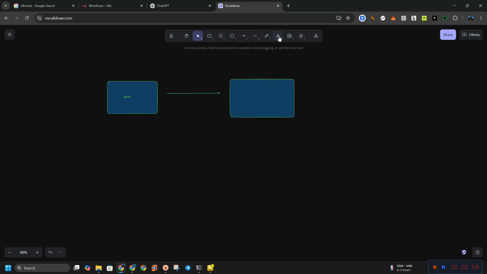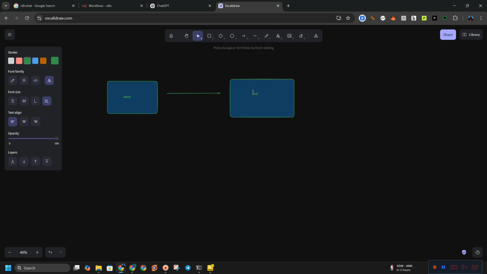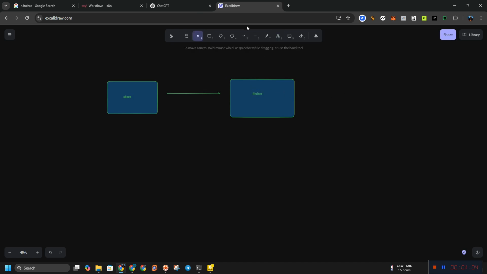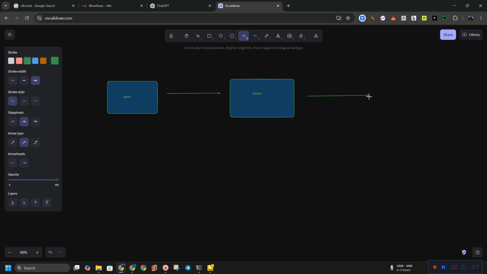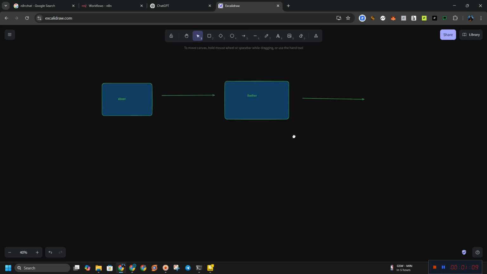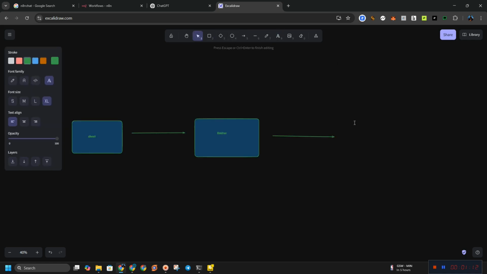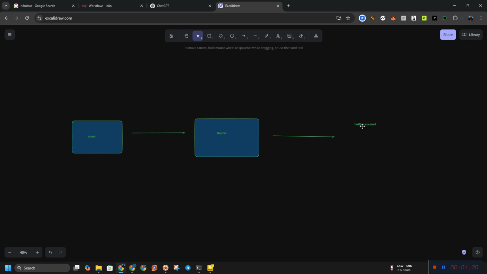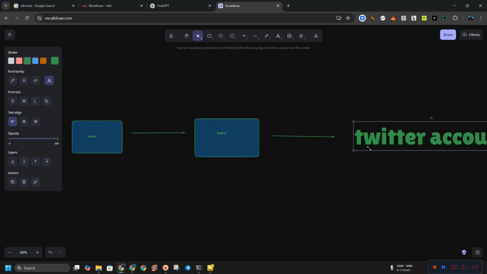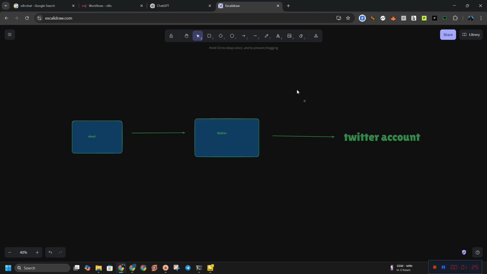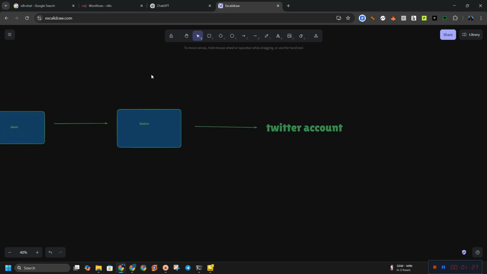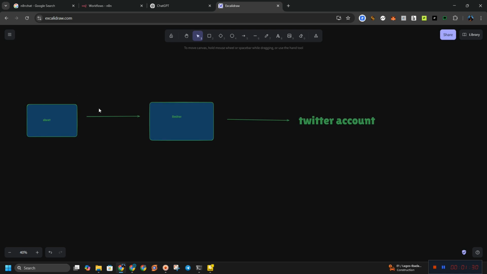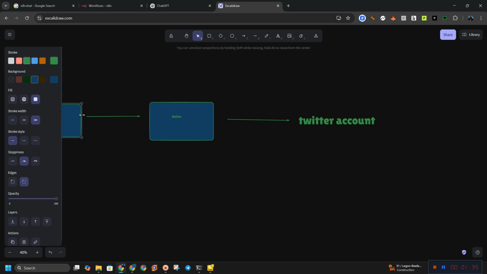I call it the limiter, and from the limiter it's going to post on our Twitter account, or we can call it the X account, or any account you decided to link to it. And it's going to update the sheet and make sure it doesn't post the same content again.